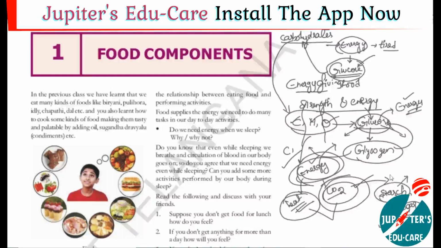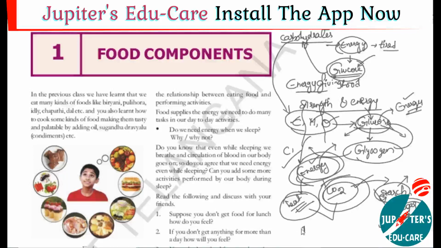So from there also you will get carbohydrates. But if you consume plant products, you will get starch. This is one kind of food carbohydrate. If you eat any sweets, from there also you can get carbohydrates, but that is in the form of sugar. Okay, there are two forms of carbohydrate, in the form of starch and in the form of sugar, isn't it? So likewise we'll get carbohydrates and they help our body.